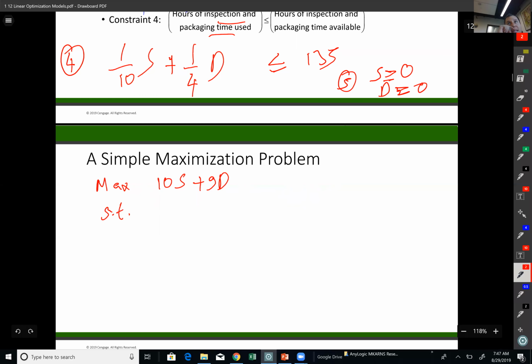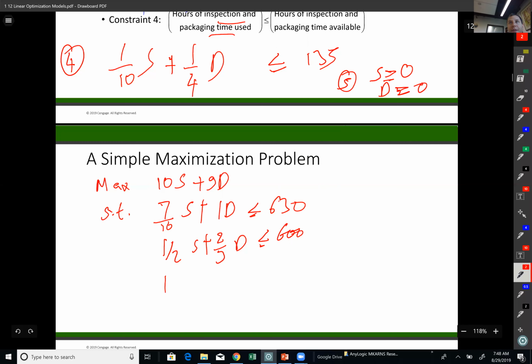Constraints, which is subject to, I abbreviate as ST, which is 7/10 S plus 1D is less than or equal to 630 hours for cutting and dyeing department, 1/2 S plus 2/3 D less than or equal to 600 hours for sewing department.